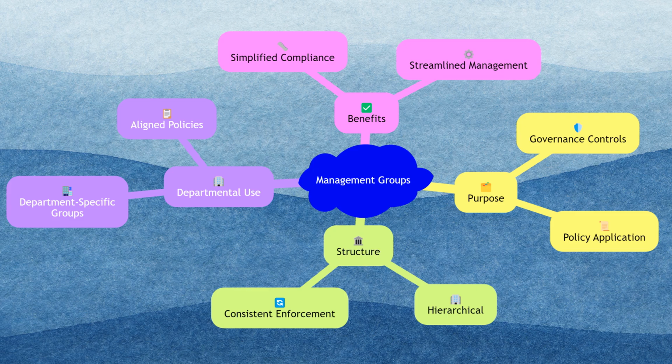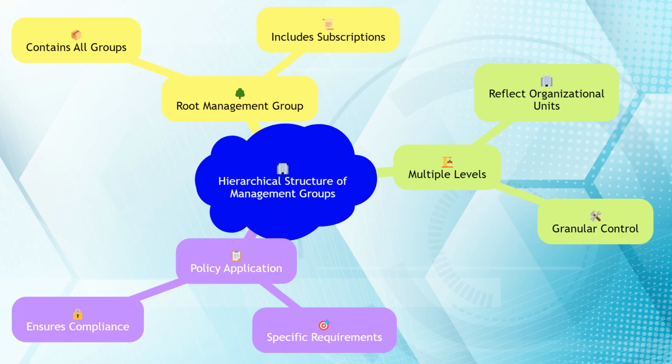For instance, you can create a management group for each department within your organization and apply specific policies that align with departmental needs. This ensures that all subscriptions within a department adhere to the same governance standards, simplifying compliance and management. The hierarchical structure of management groups is designed to mirror the organizational structure of your company.